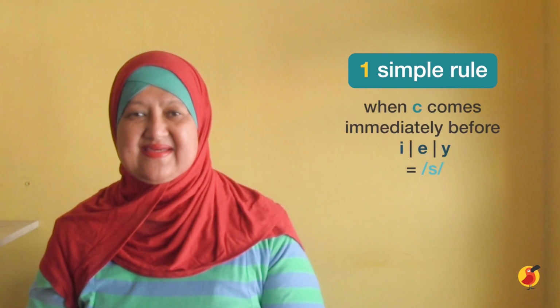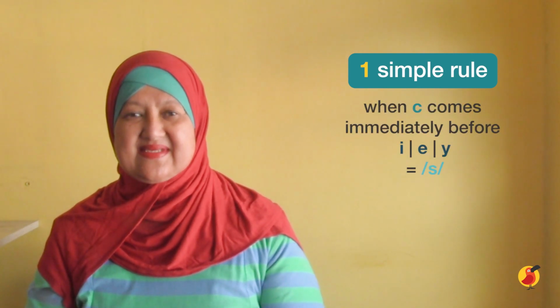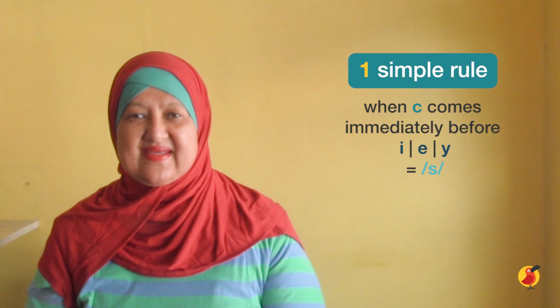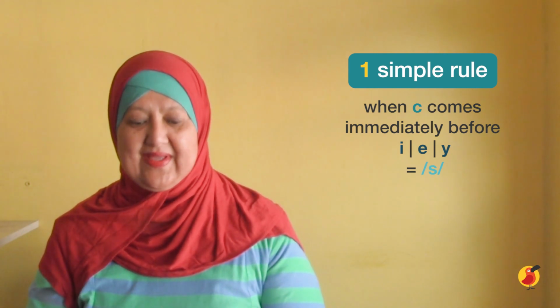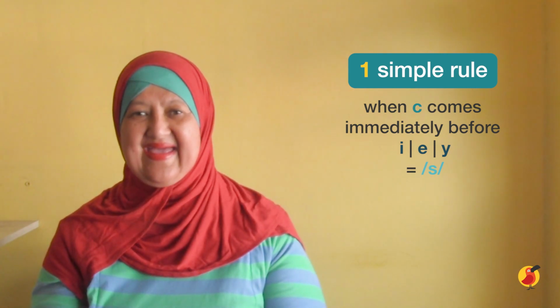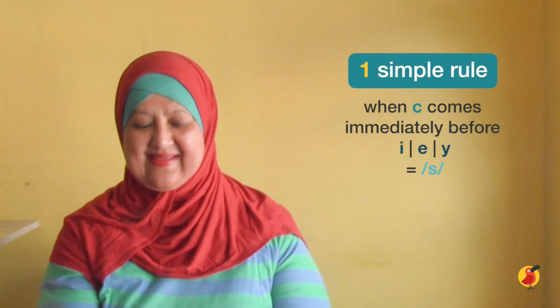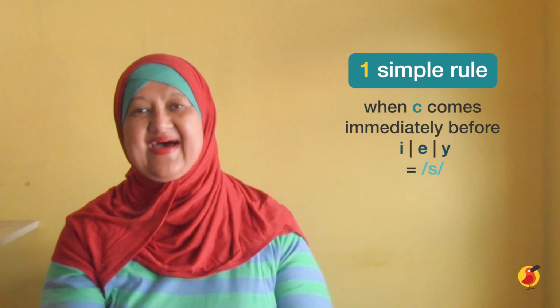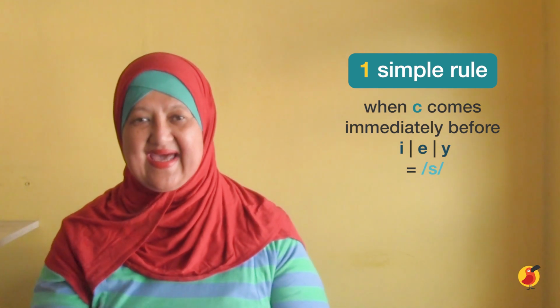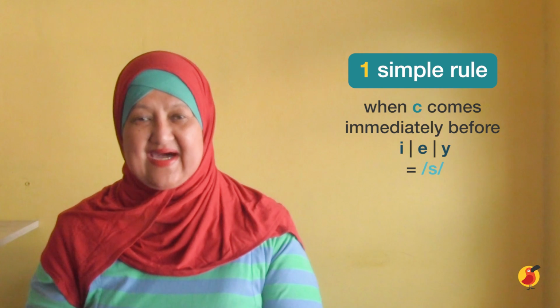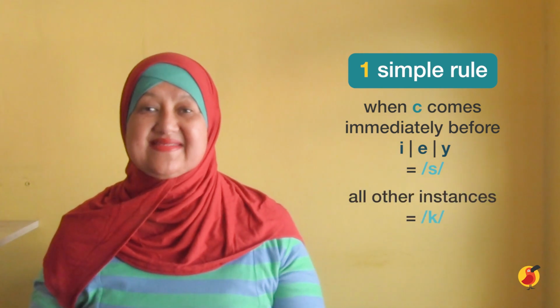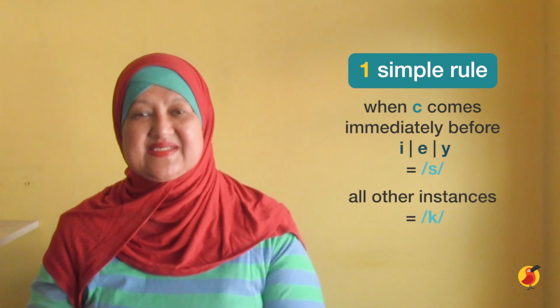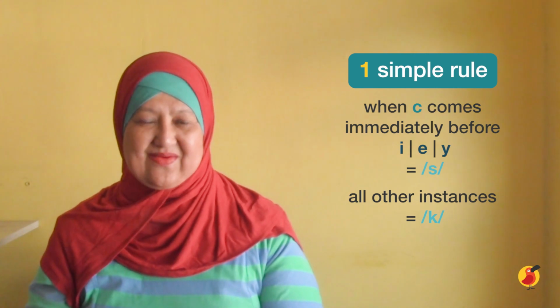When the letter C comes immediately before the letters I, E, and Y, it is pronounced as a S sound. In all other instances, it is pronounced as a K sound.